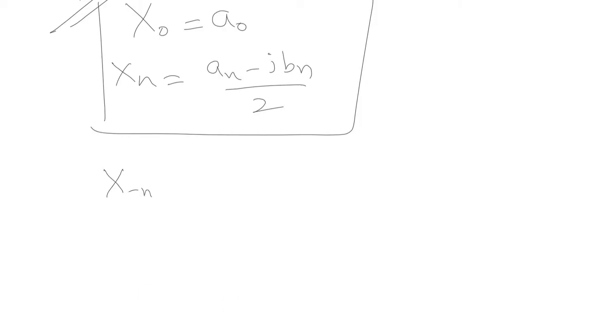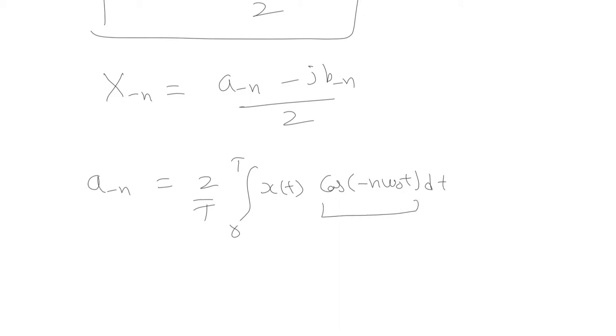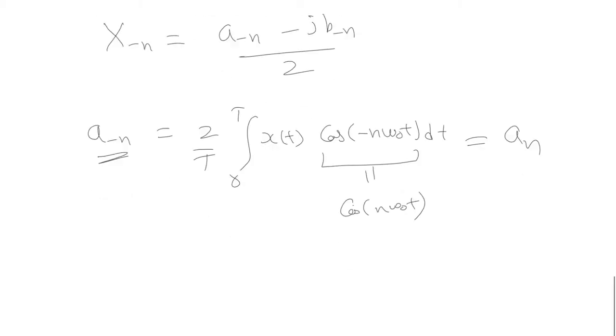We can say that x of minus n would be equal to a of minus n minus j times b of minus n divided by 2. Now let us find out what will be a of minus n. a of minus n would be 2 by T integration 0 to T x(t) cos of minus n omega naught t dt. And we know cos is an even function, so this cos of minus n omega naught t will be equal to cos of n omega naught t. Thus we can say that this a of minus n is nothing but equal to a of n, right?